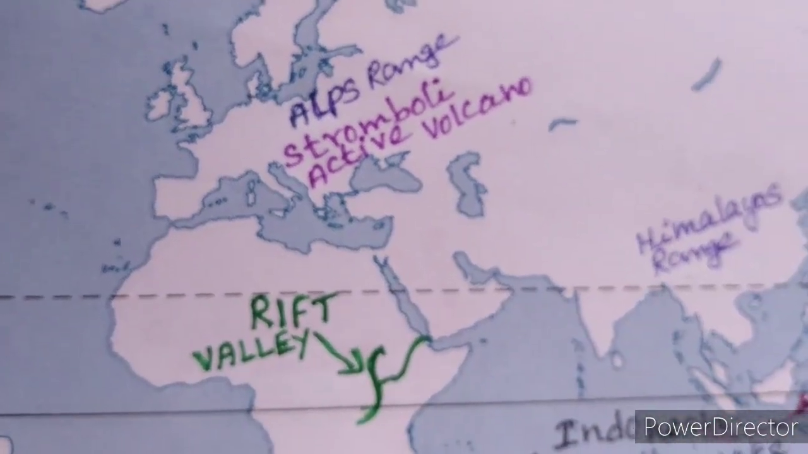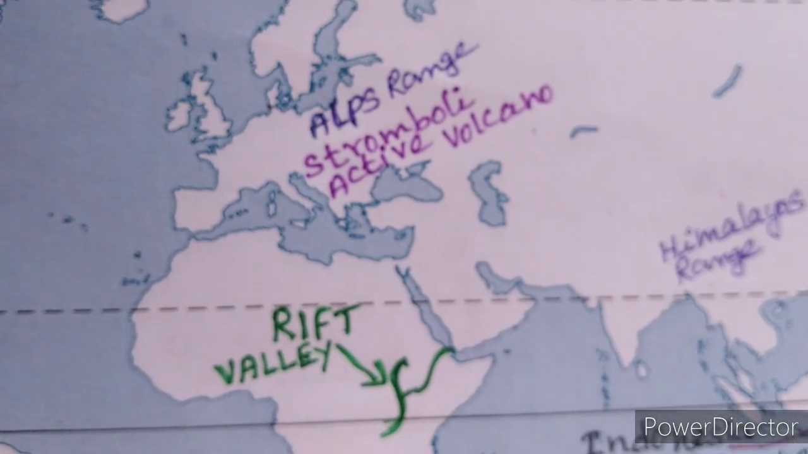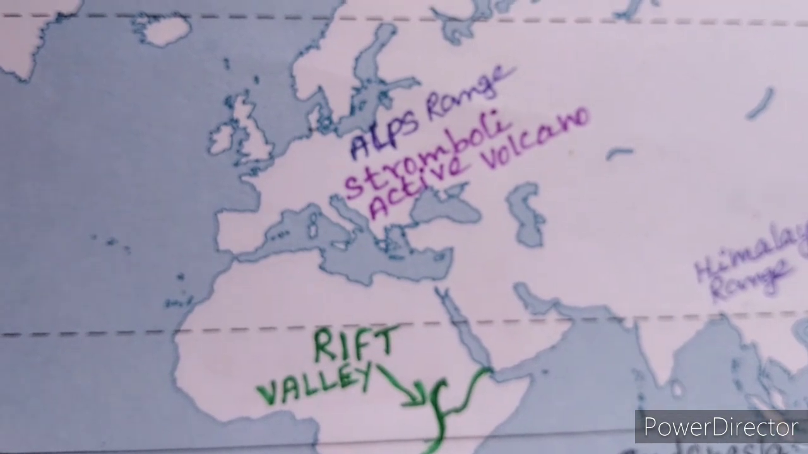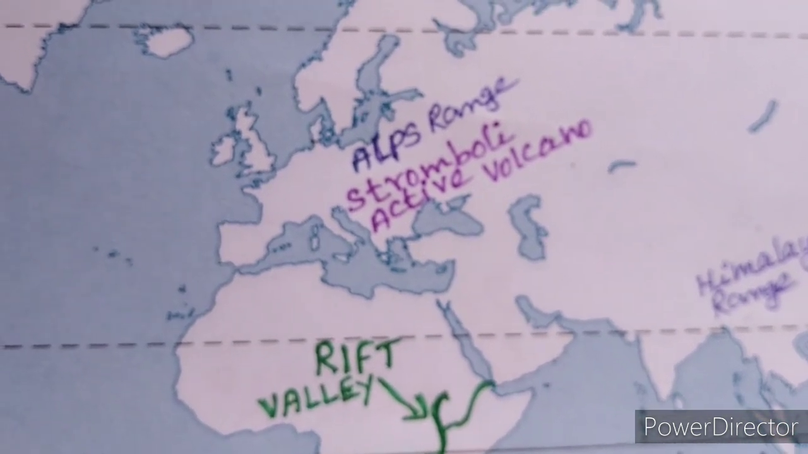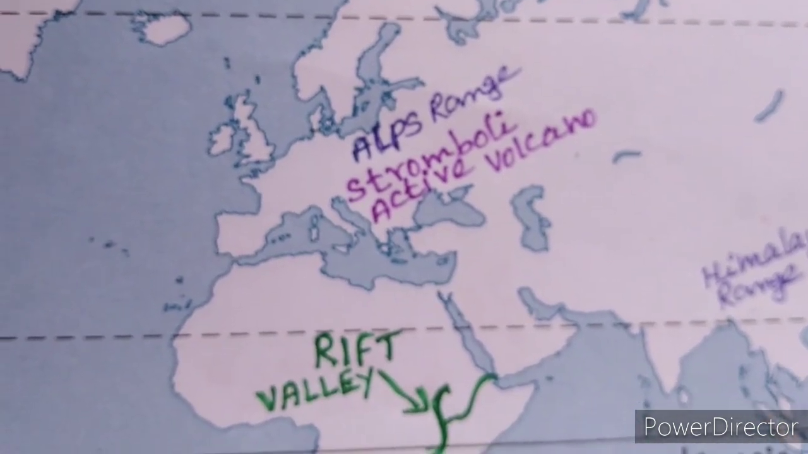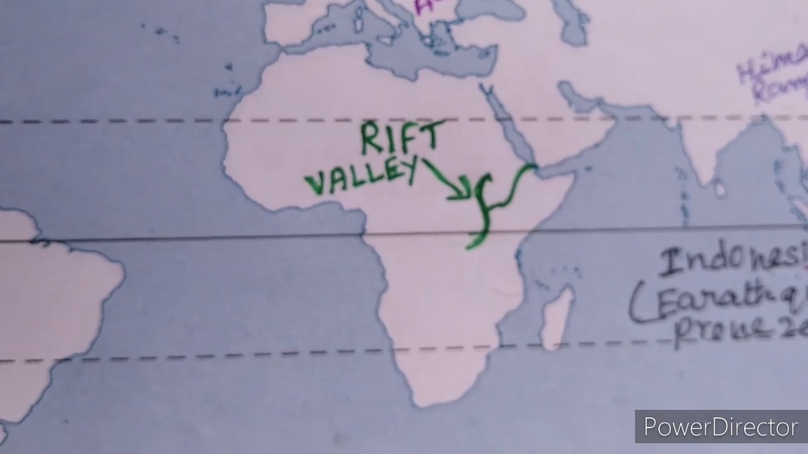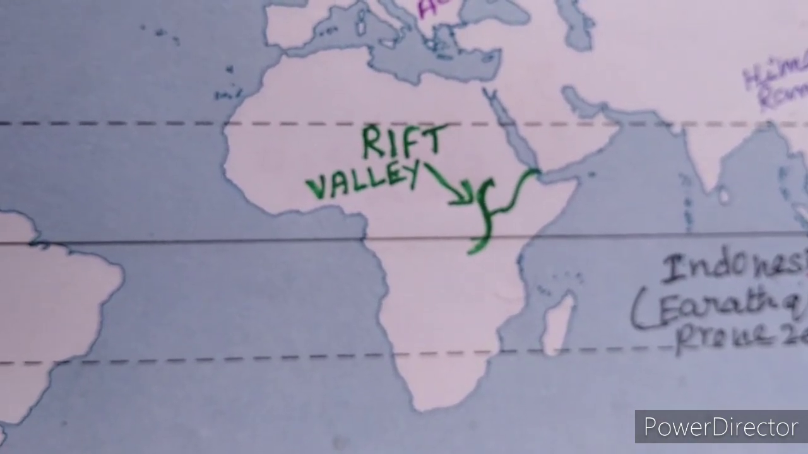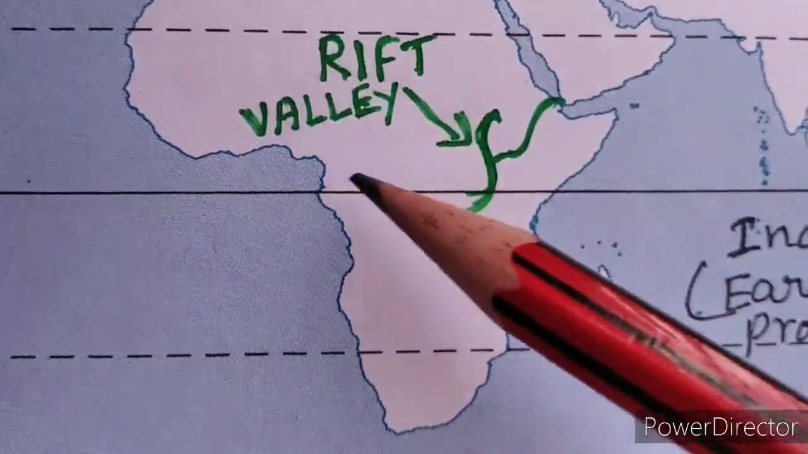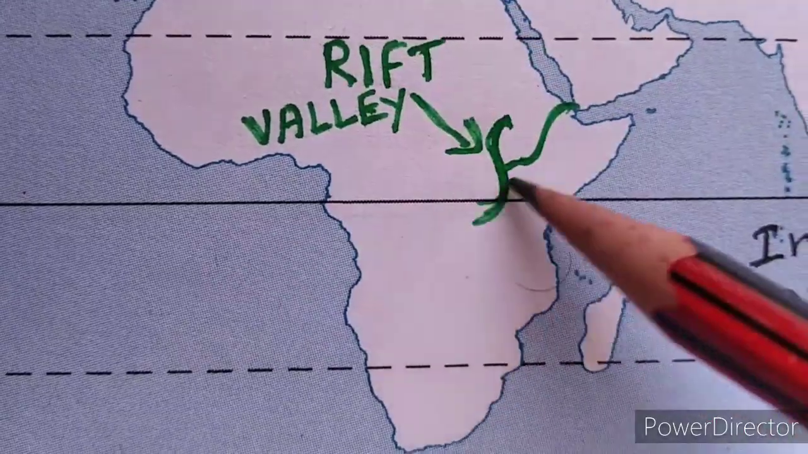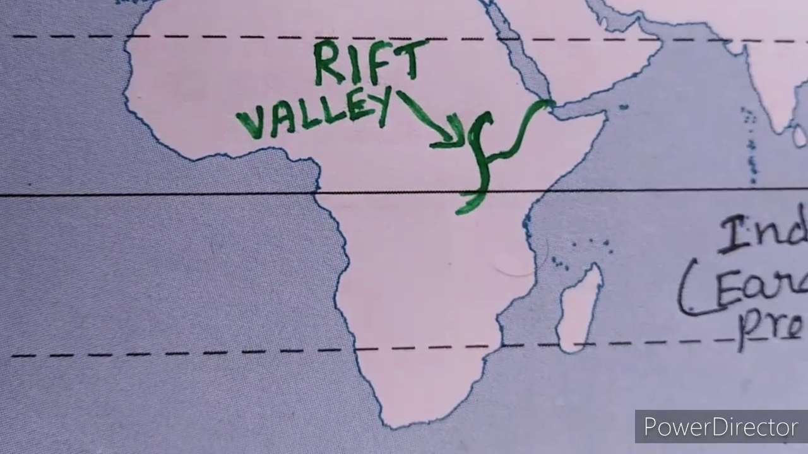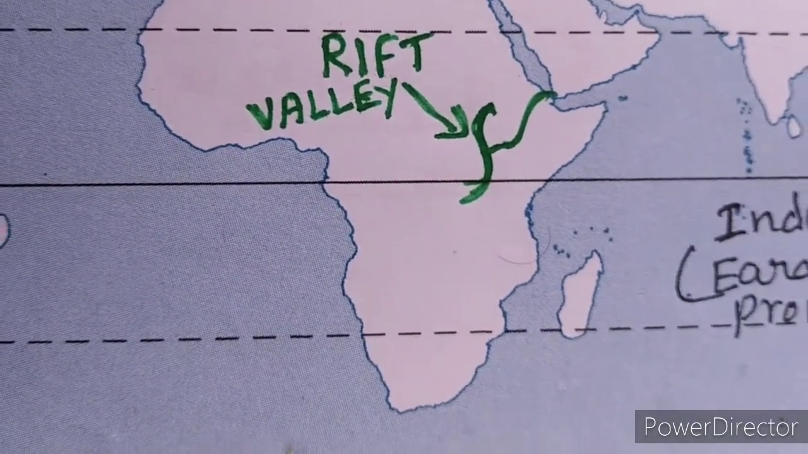Last one is the Rift Valley of East Africa. What is a valley, children? A low area of land between hills or mountains is called a valley. See, this is the Rift Valley. The Rift Valley is located in Eastern Africa, typically with a river or stream flowing through it.